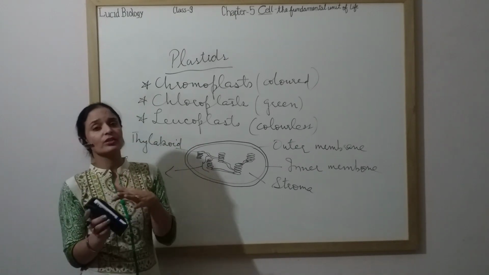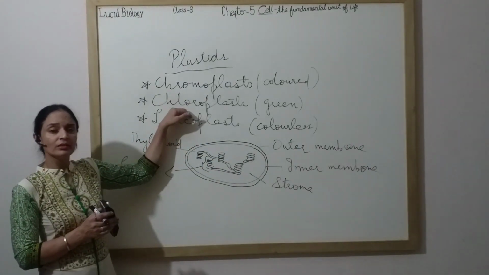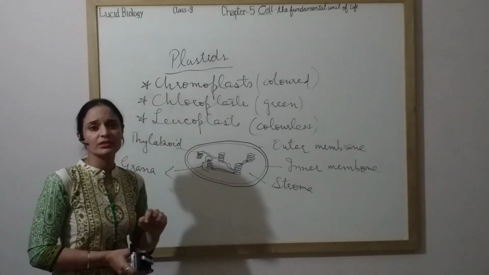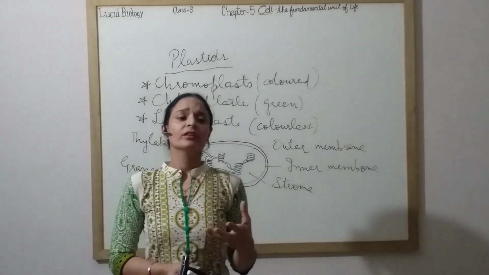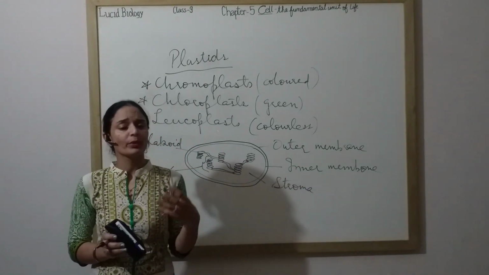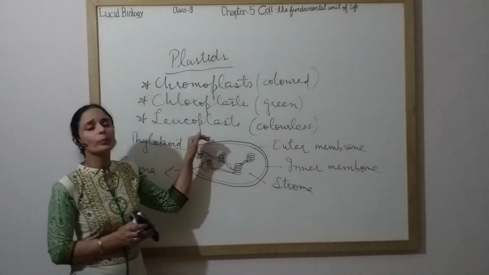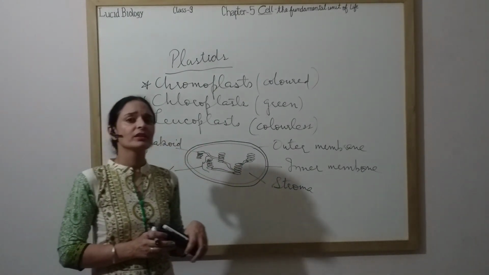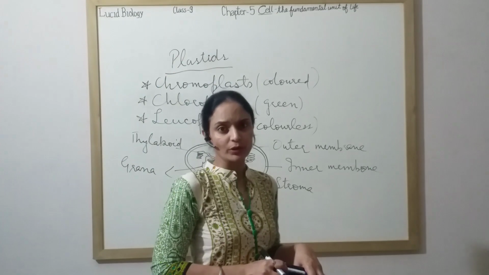They can get changed to either chloroplast or chromoplast. And the basic function is storage. Like in the roots, which store food, or in the underground stems which are meant for storage, there leucoplasts are present. They help in storage of carbohydrates, proteins or fat molecules.